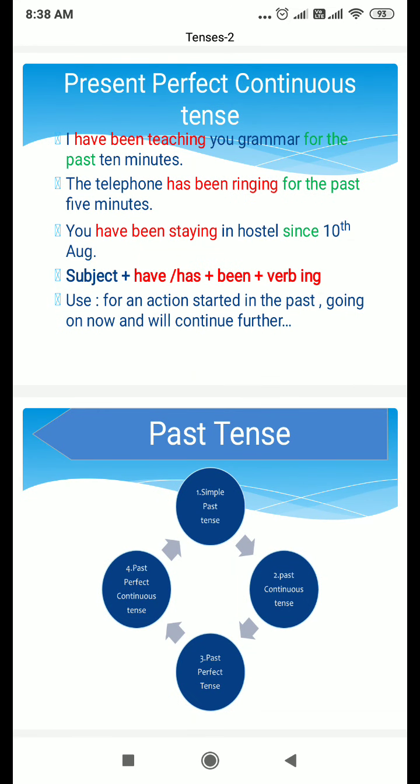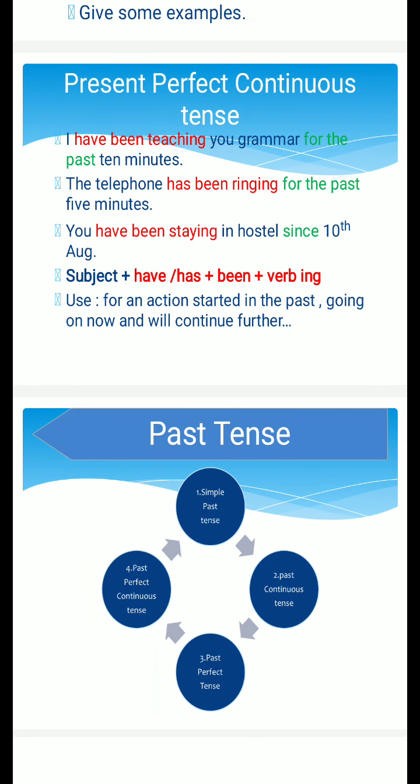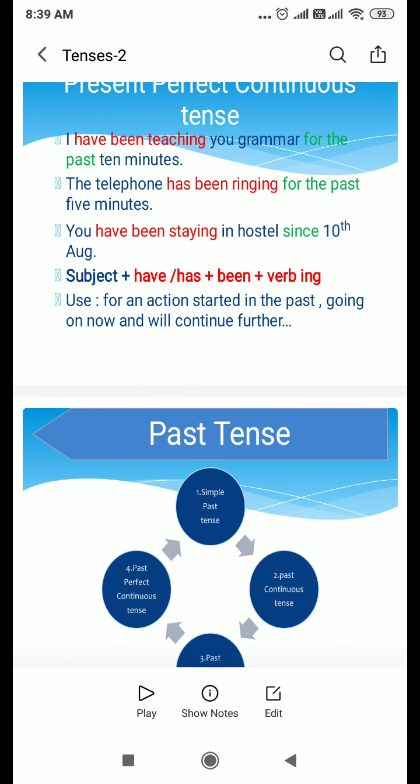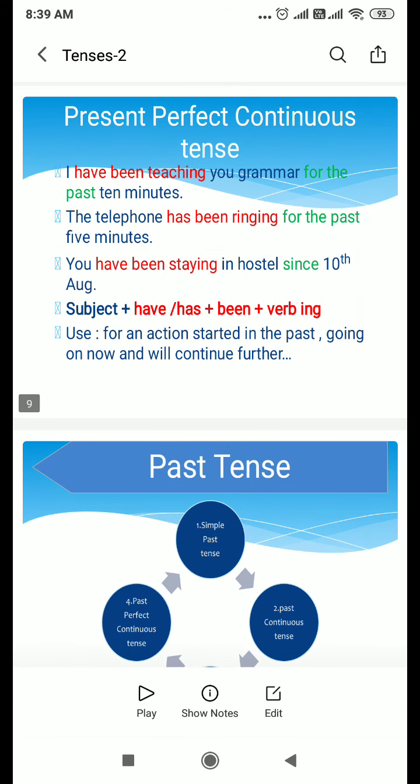Next, present perfect continuous tense. I have been teaching you grammar for the past 10 minutes. So, what does the sentence say? The sentence says, for the past 10 minutes. In other words, to understand this very simply, the present perfect continuous tense is used to express an action which began at one point of time and is going on at the time of speaking.